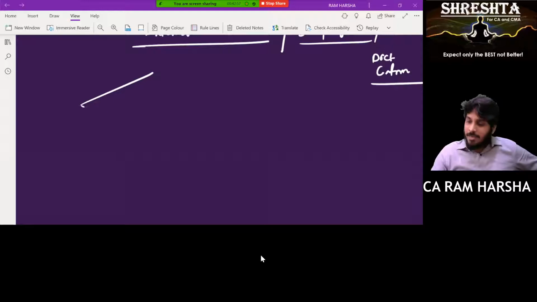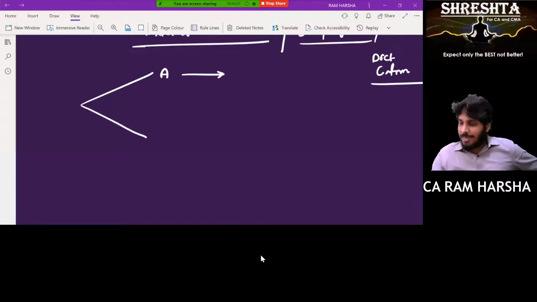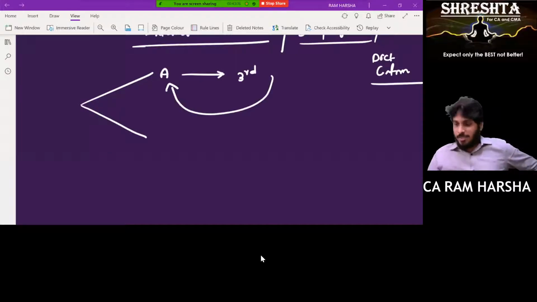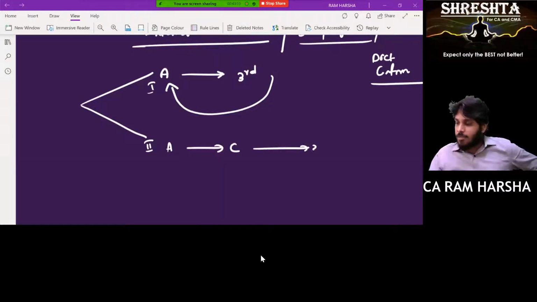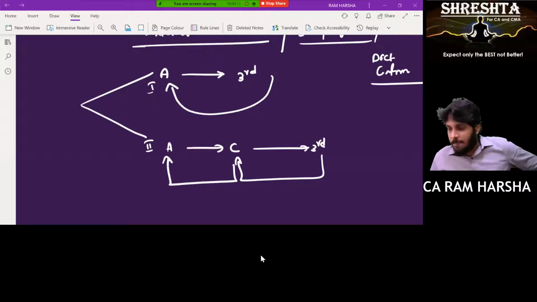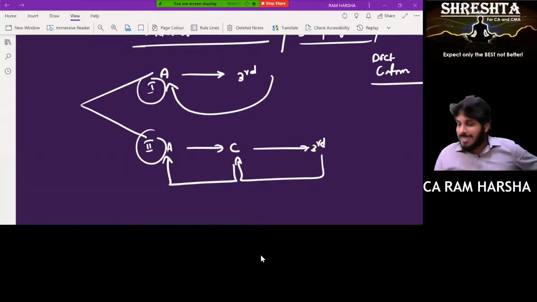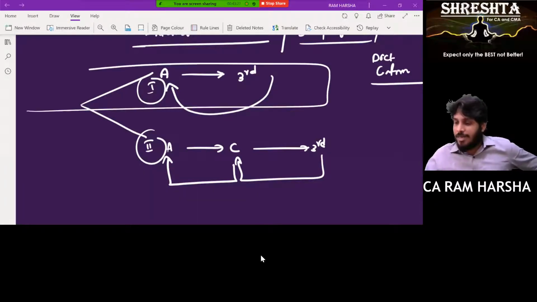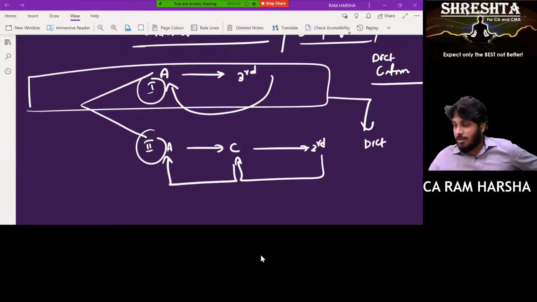See, you can get third party confirmation in two ways. First one, the auditor will directly send it to the third party and the third party directly replies to the auditor. Second method, the auditor requests the client, the client requests the third party, and the third party gives it back to the client, who gives it to the auditor. Among these two cases, only case A, case 1, is regarded as external confirmation. Yes. This is the direct confirmation by the auditor.